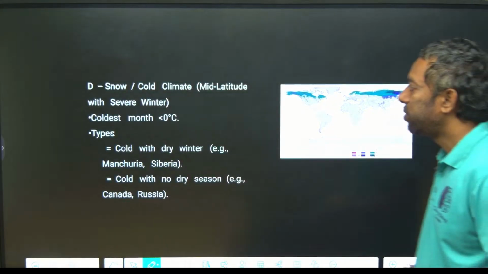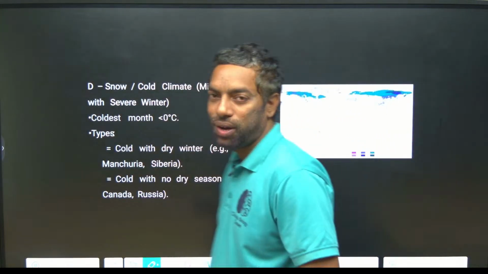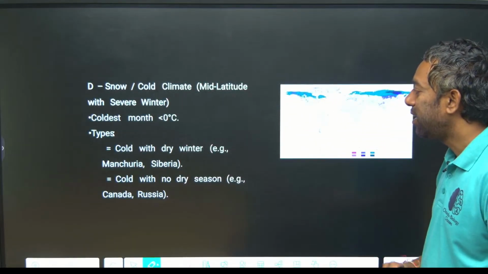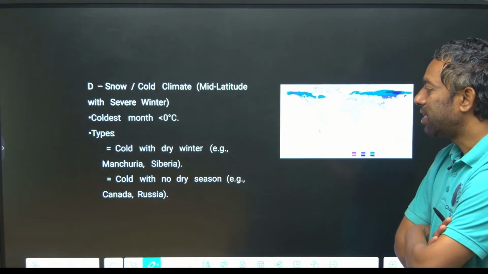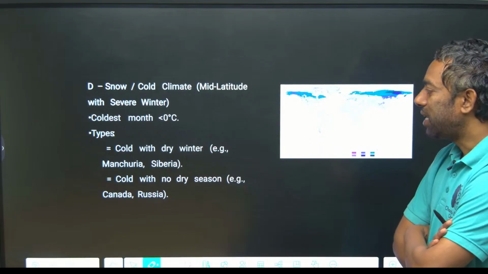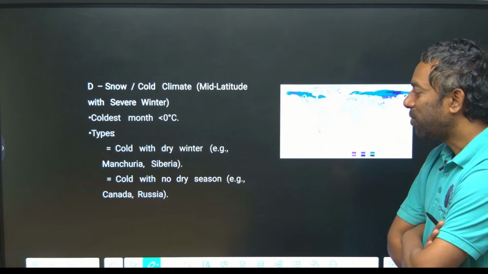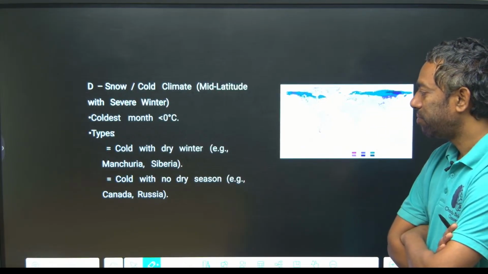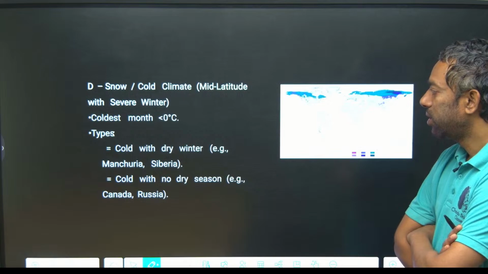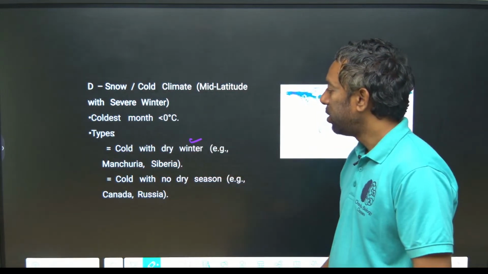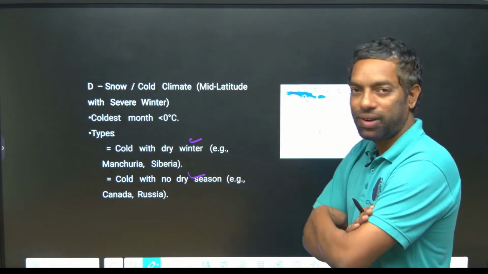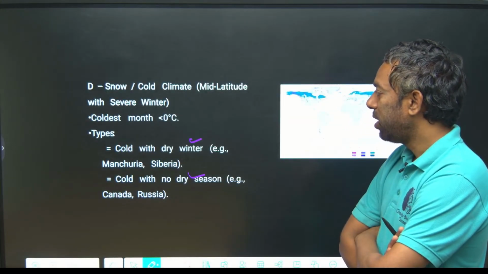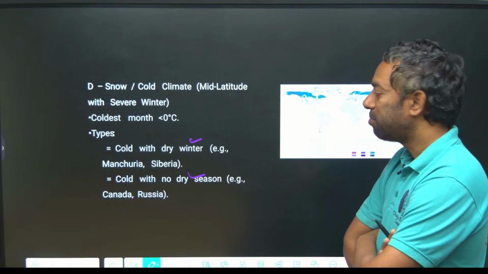Snow, cold climate. Cold climate is below 0 degrees centigrade: cold with dry winters, for example Manchuria and Siberia; and cold with no dry season, for example Canada and Russia.